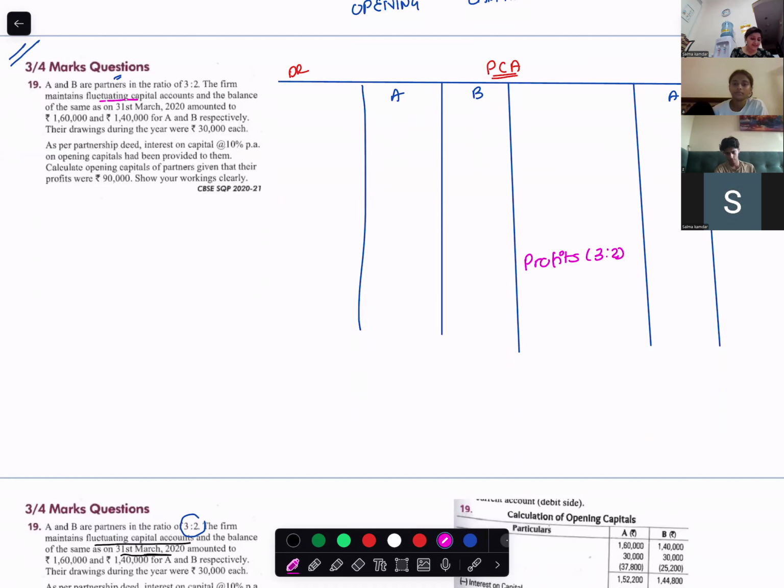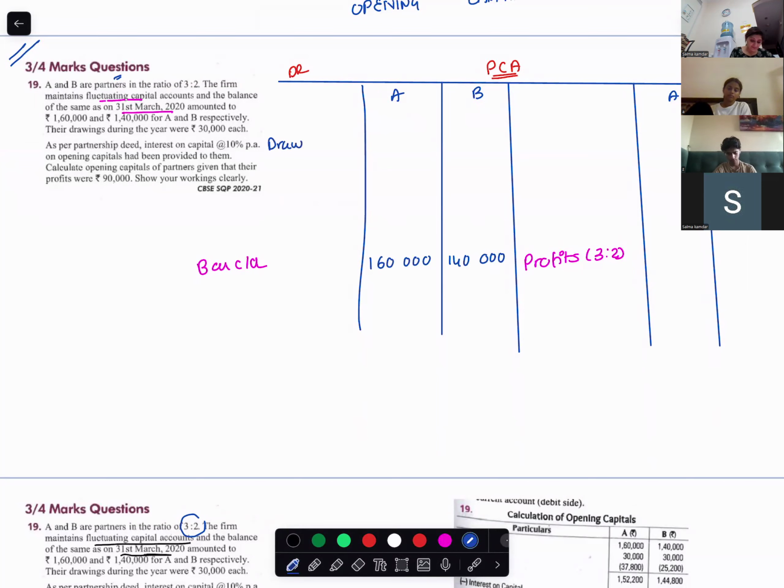They maintain fluctuating capital accounts. Balances on 31st March. When I say 31st March, that means it is the closing balance, which would come on the debit side. Opening balance same side, closing balance opposite side: opening balance on the credit side, closing balance on the debit side. Are you with me? So the balances are 160,000 and 140,000.